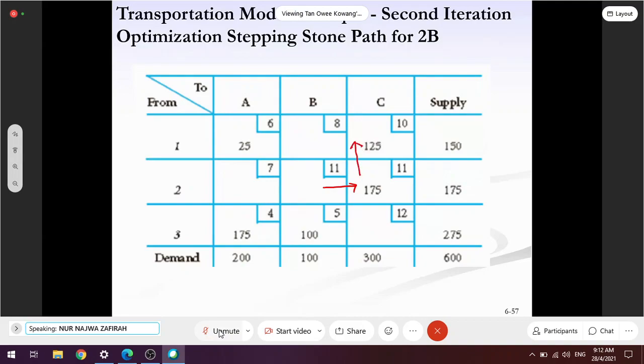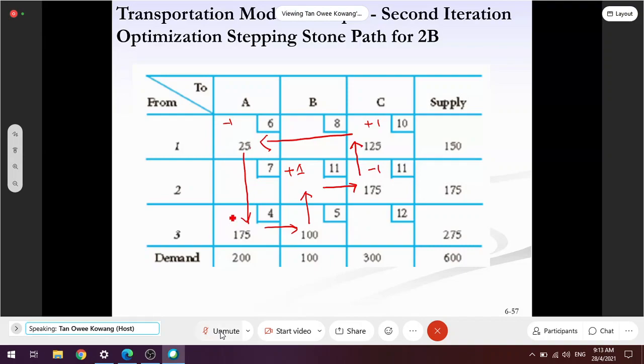Then 1A, 1A. Penat lompat lah ni, jalan jauh sikit. Then 3A, 3A. Oh. Then 3B, tak boleh balik lagi lah. So 3B. Oh, baru balik. So this is susah sikit lah. Bukan susah lah. Banyak batu yang perlu lompat kan.